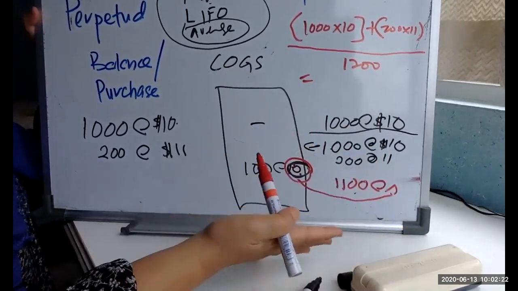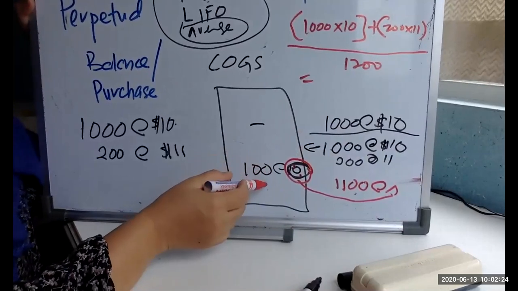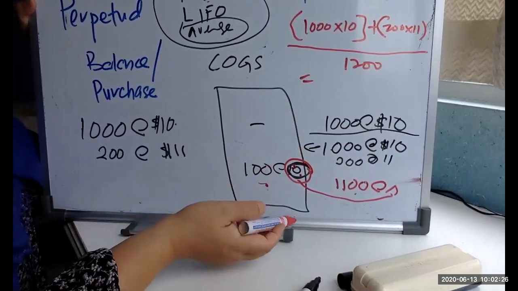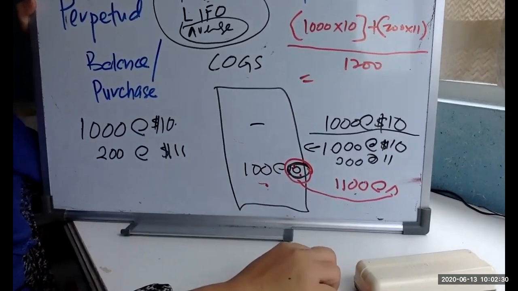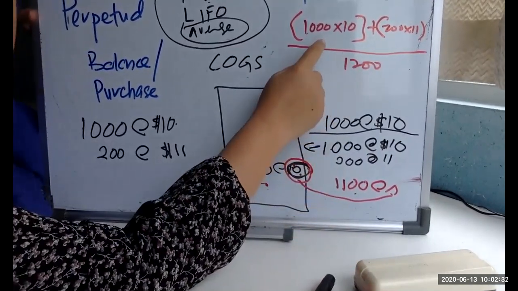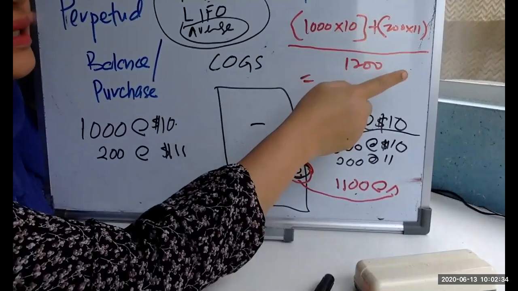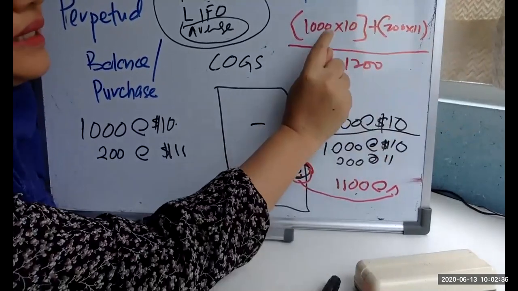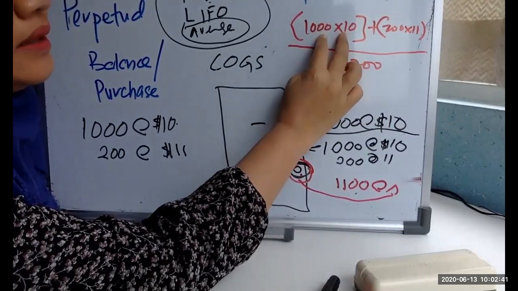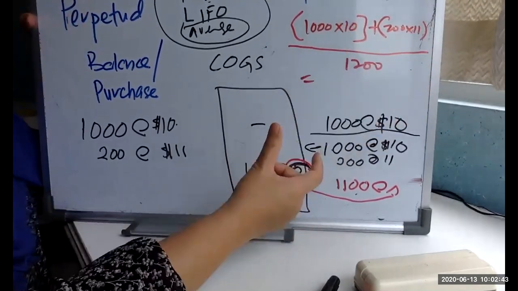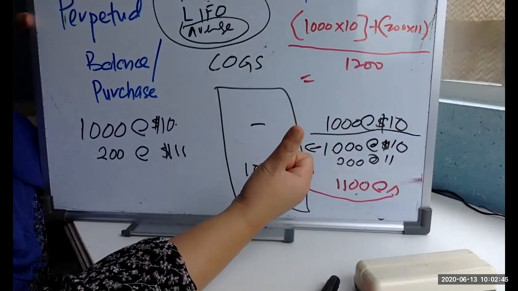Then you start again. Every time you have a sale, you have to recompute the average cost of the product. In order to compute the average cost, the understanding is that the average cost is whatever the old prices are. You put them together and divide by the number of units, and you should get the average cost.